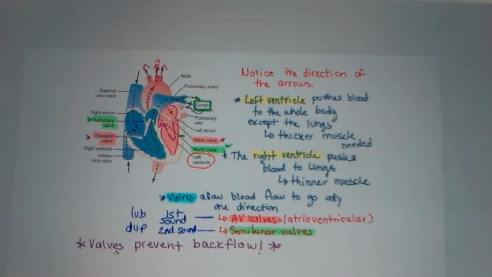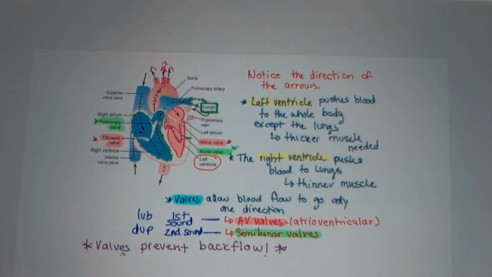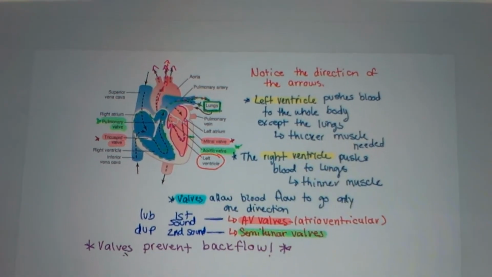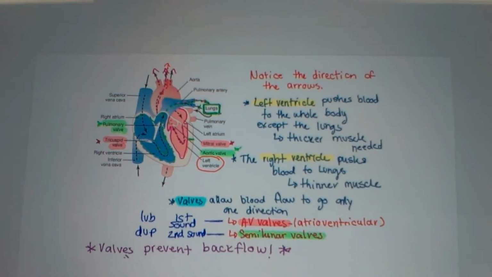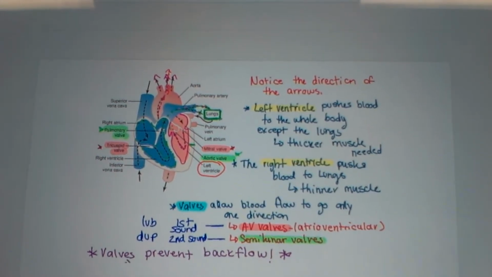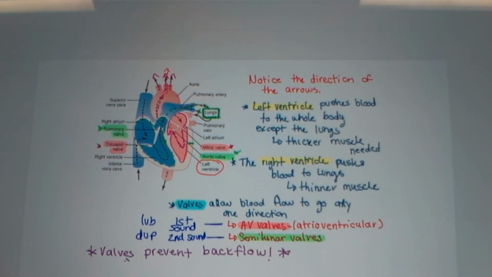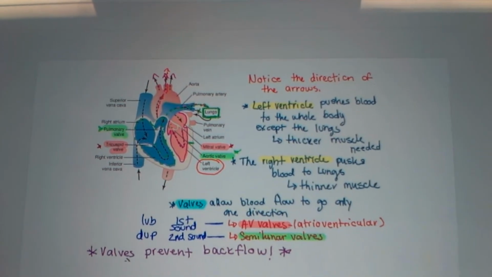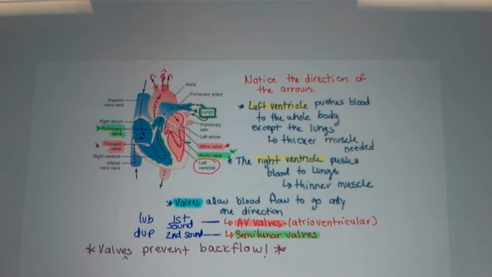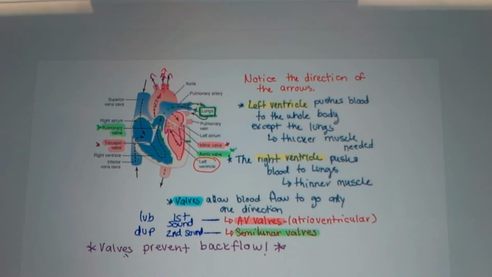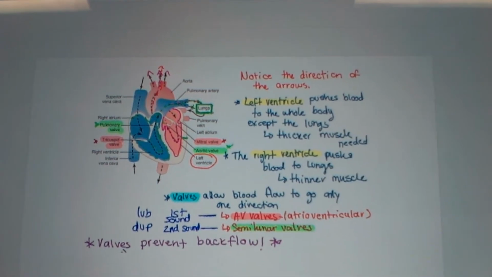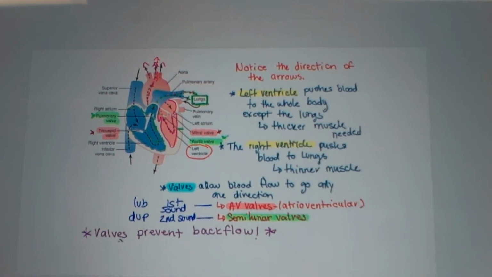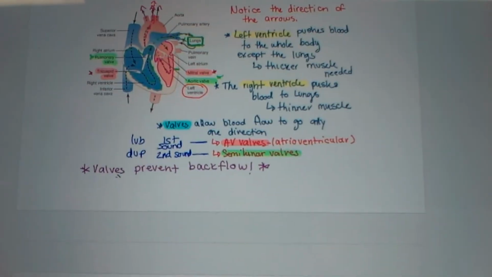So the blood is coming from the superior and inferior vena cava. It goes into the right atrium, then the right ventricle, then the pulmonary artery and into the lungs, comes back into the left atrium, then the left ventricle, and from there it goes into the aorta and then to the whole body. The lungs do the work to oxygenate the blood, and simple diffusion plays a vital role.